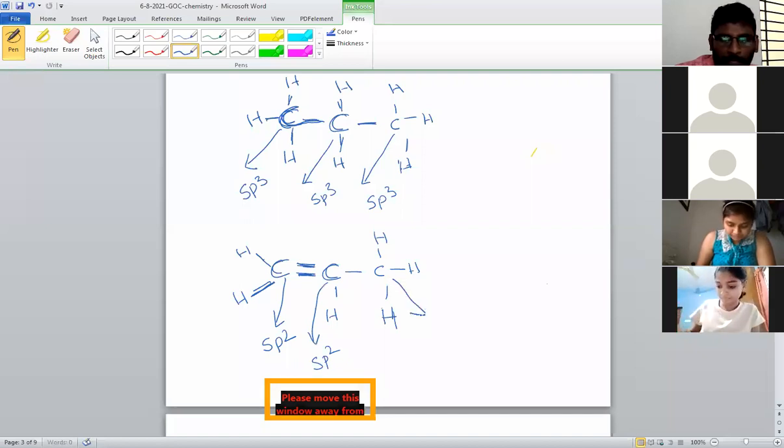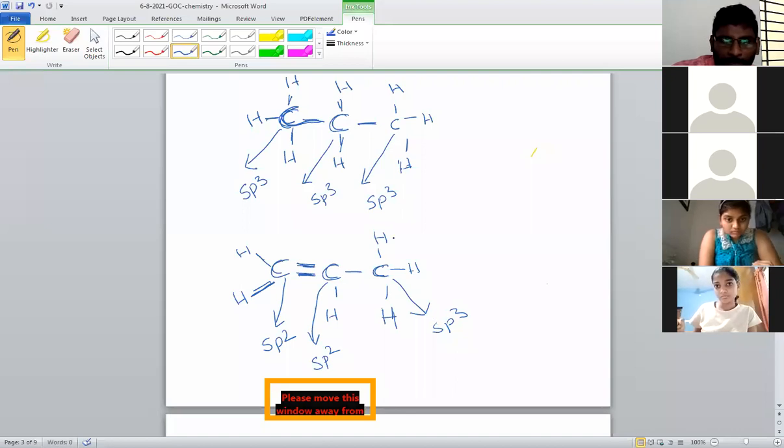Now go for the third carbon atom. You can tell what is the hybridization. So tell everybody, this carbon atom, left side single bond or double bond? Single bond. Right side single bond, below single bond, above single bond. So all are single bonds or not? So when all are single bonds, the hybridization is sp3.